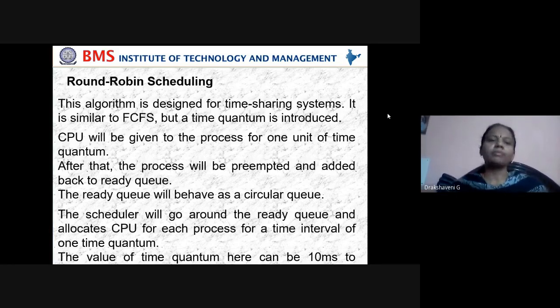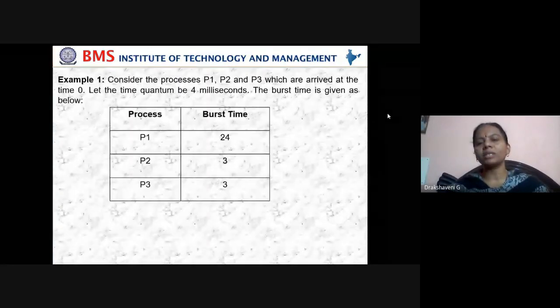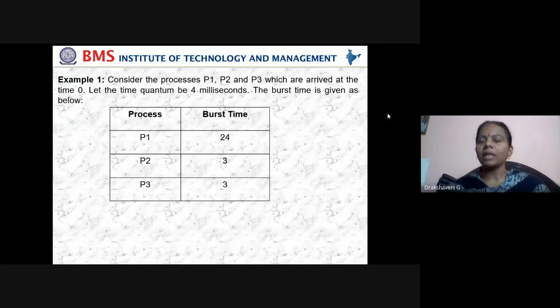So it is left to us. The time can be from 10 milliseconds to 100 milliseconds. We can fix the CPU scheduling time to anything based on our process. Based on that, we fix the time and keep doing our work. And we have seen two examples. In the same round robin, we have two things: one is preemptive and the other is non-preemptive.